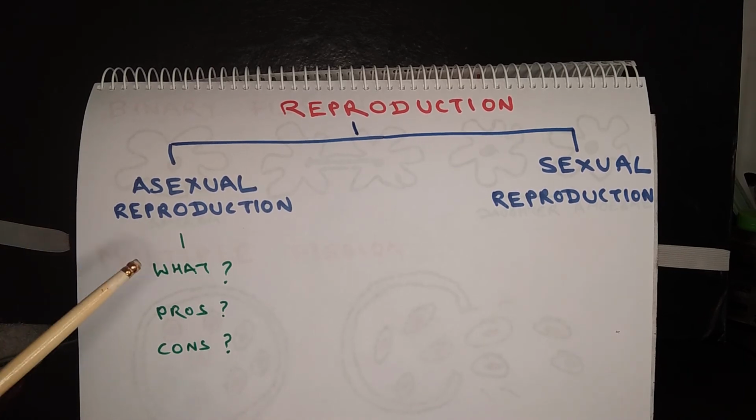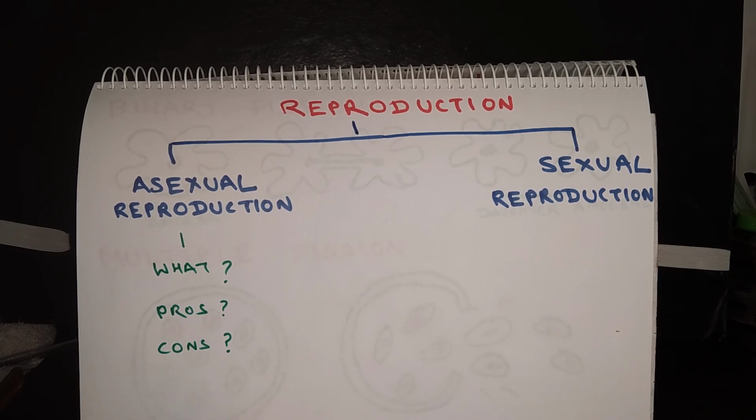Now, what are the pros and cons or benefits and disadvantages of asexual reproduction? The number one benefit is that if an organism is capable of reproducing asexually, it does not need to wait for another organism to cooperate or help in the process of reproduction. Then the process is very simple, so it takes less time to produce an offspring. But the disadvantage is the lack of variation, because there is almost no chance of genetic recombination which could be possible through sexual reproduction.